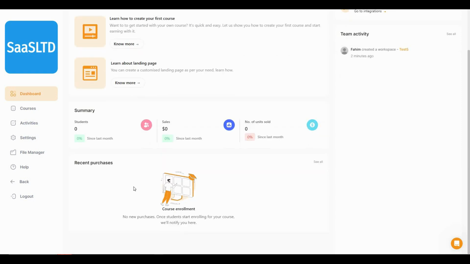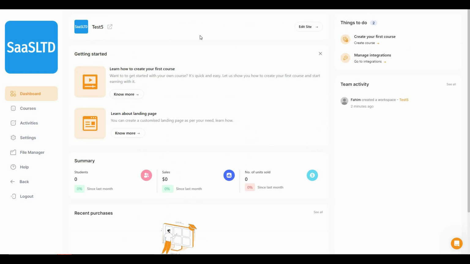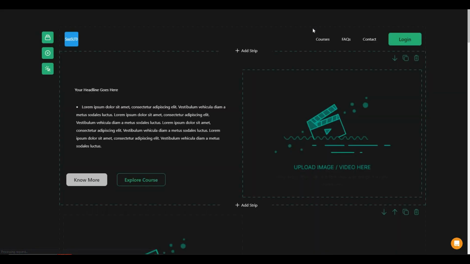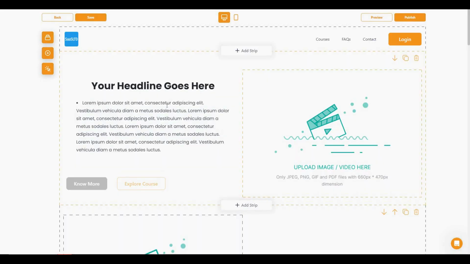So the first thing you want to do is go on top of the dashboard and then click on edit site. It will take you to the website editor. So here is my website. As you can see, this is the headline and then there is some description.